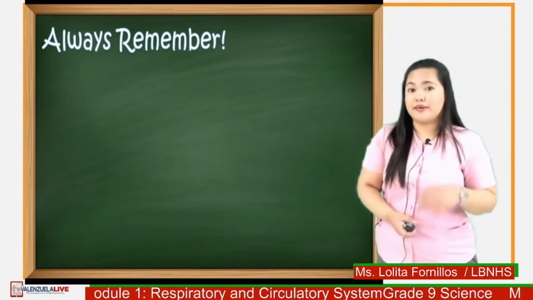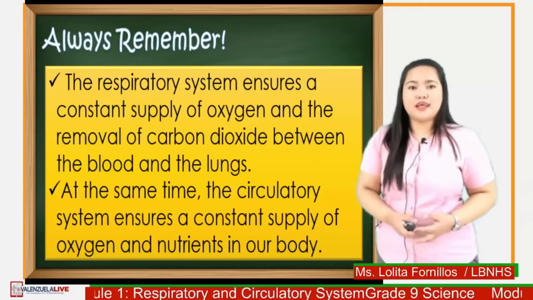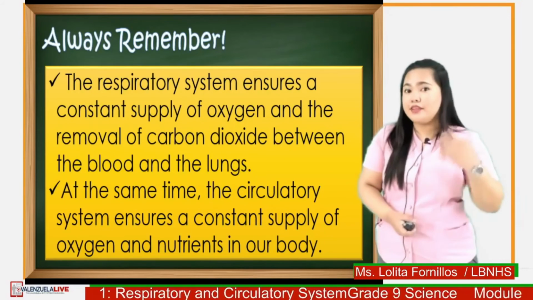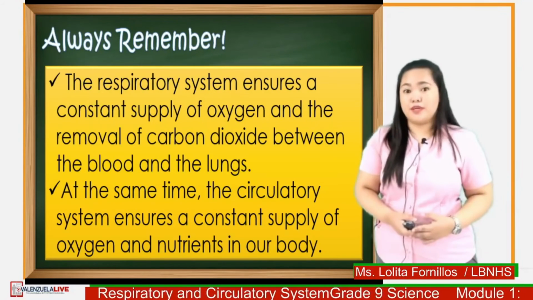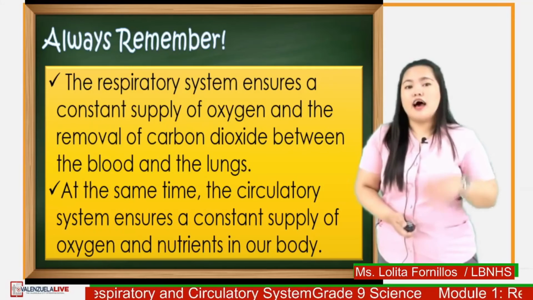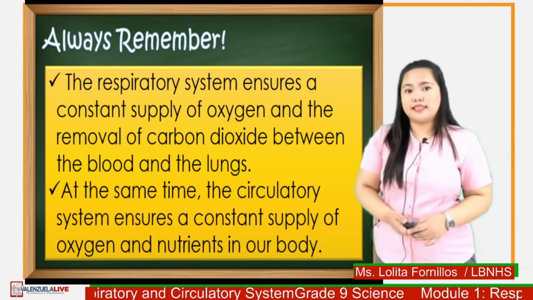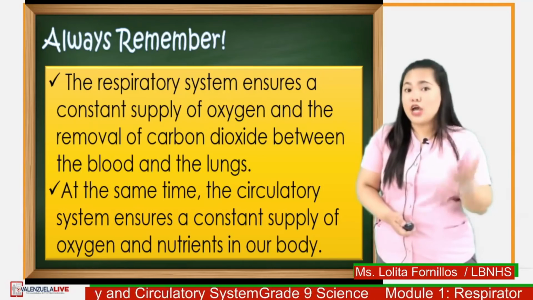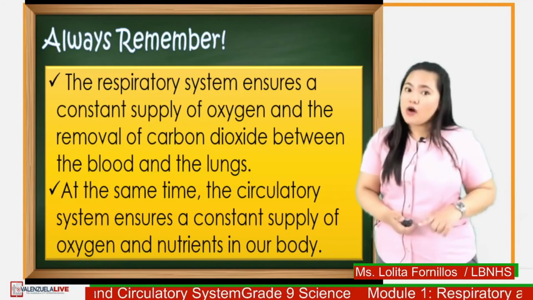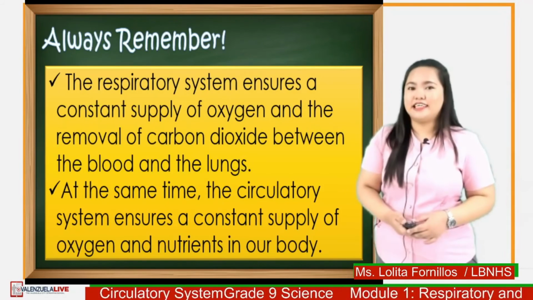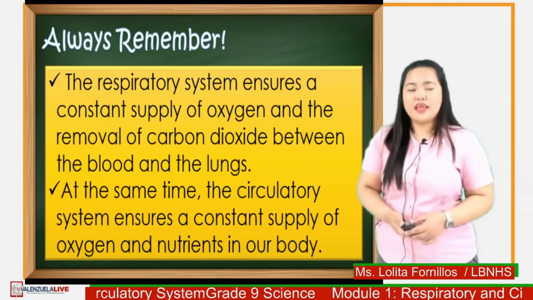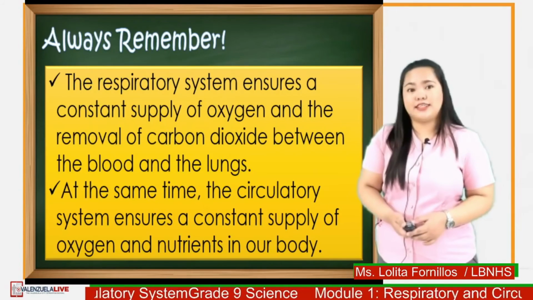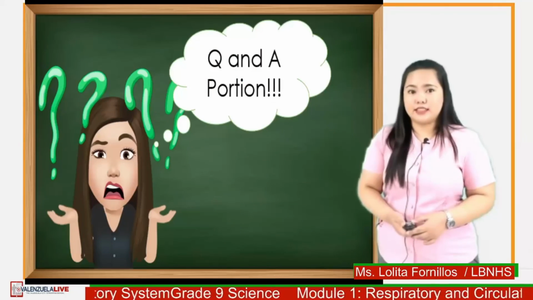Always remember, the respiratory system ensures a constant supply of oxygen and the removal of carbon dioxide between the blood and the lungs. At the same time, the circulatory system ensures a constant supply of oxygen and nutrients in our body. That is how the respiratory and circulatory system works together. Now, it's time for us to answer some questions about our lesson.